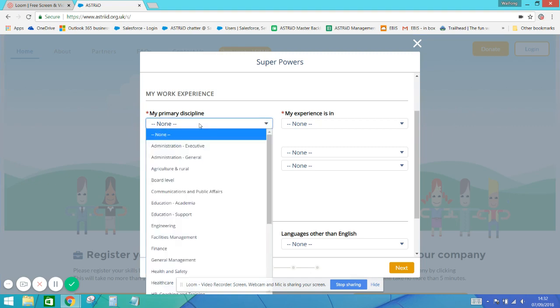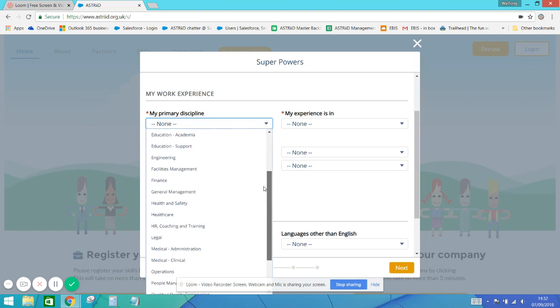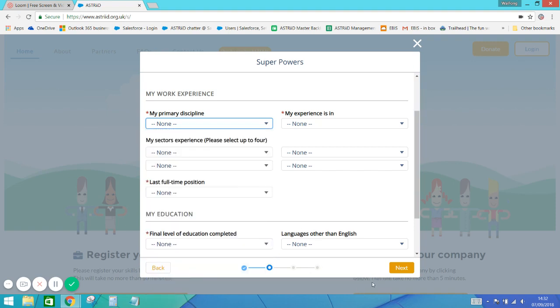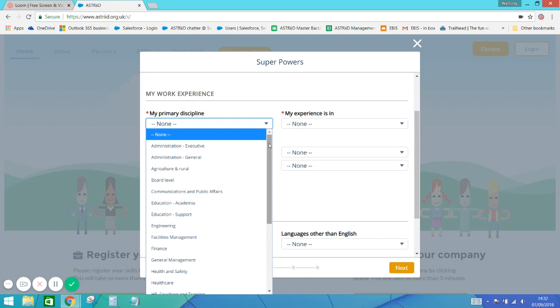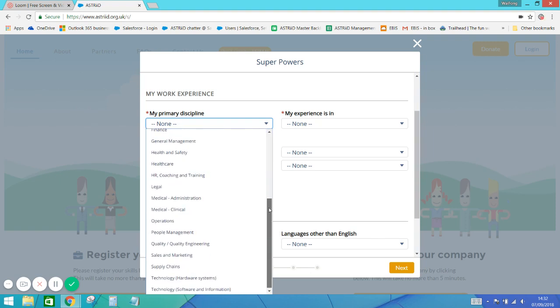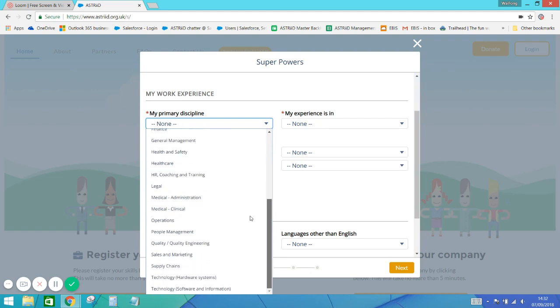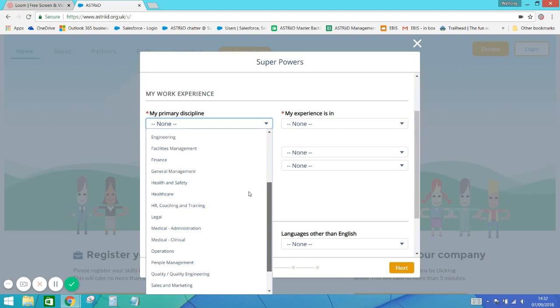So, primary discipline, there's a general list, but it's not comprehensive, or exhaustive rather. So if you could try and find the closest match, and then just drop us an email. We're updating the system all the time, so we'd welcome any feedback on this.